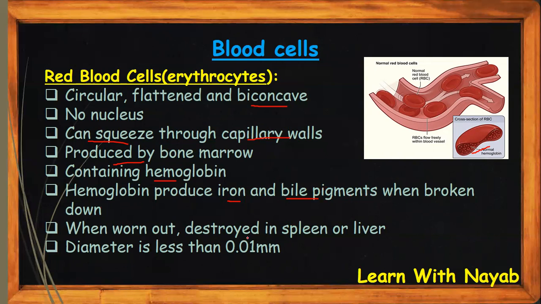When worn out, they are destroyed in the spleen or liver. When the red blood cells are worn out, they're destroyed in the liver or the spleen. The diameter is less than 0.01 millimeter.